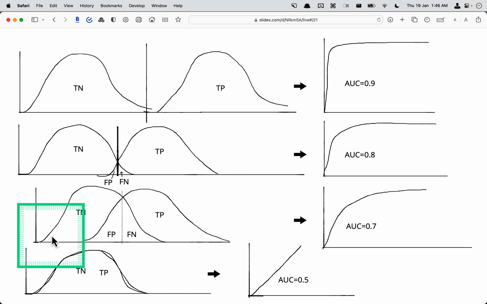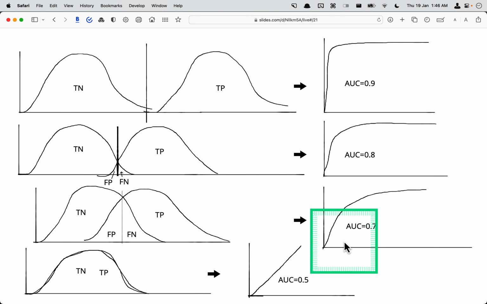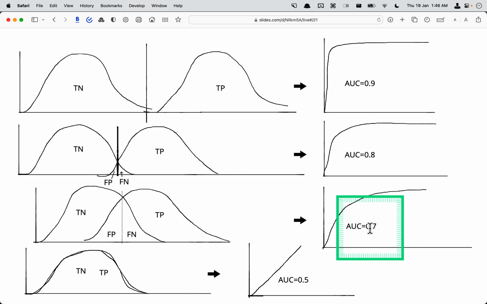Then you will have true negative and true positive, but with a huge overlap, and a huge number of data points incorrectly identified as false positive and false negative. This will have an AUC of something like 0.7, around that range. And this is the useless model which I talked about.